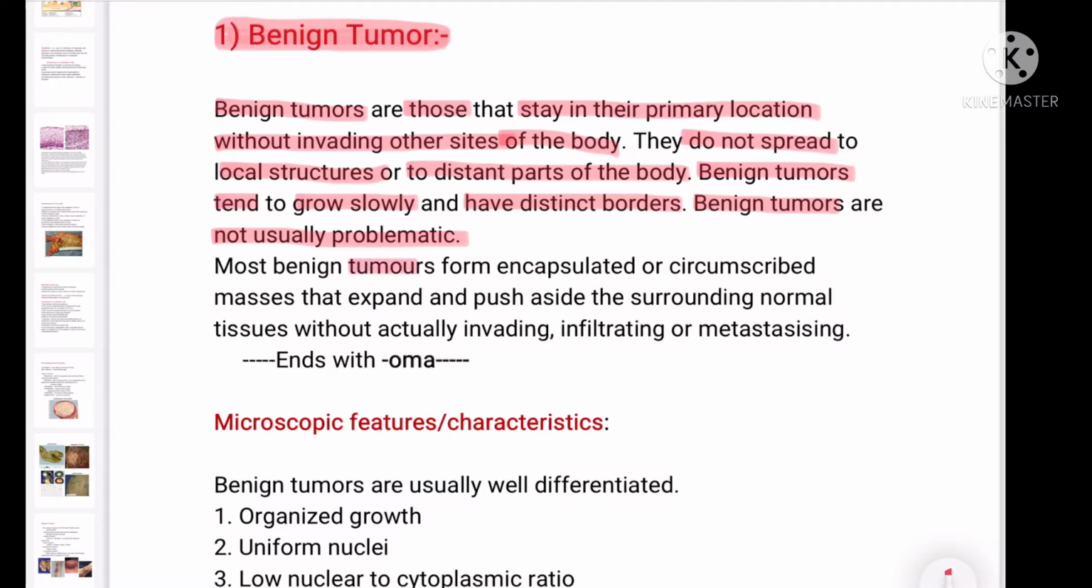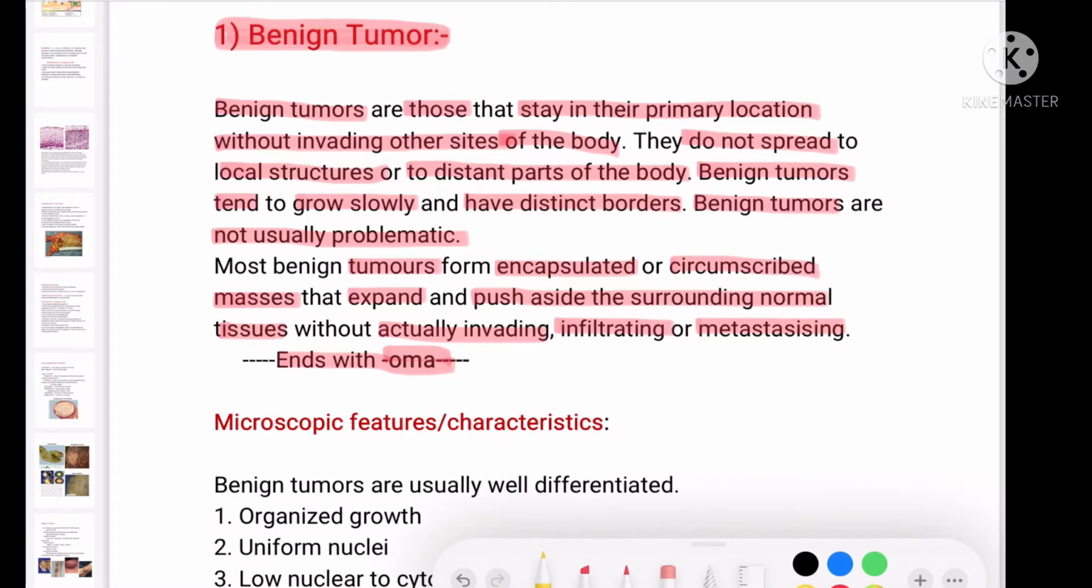Most benign tumors form encapsulated or circumscribed masses that expand and push aside the surrounding normal tissues without actually invading, infiltrating, or metastasizing. Benign tumors end with oma.